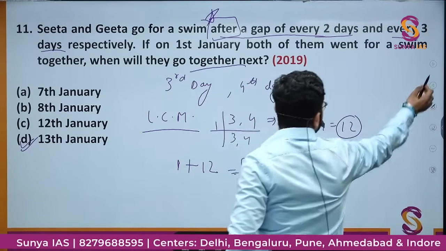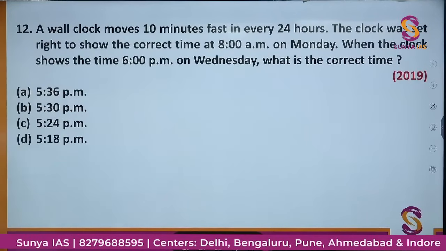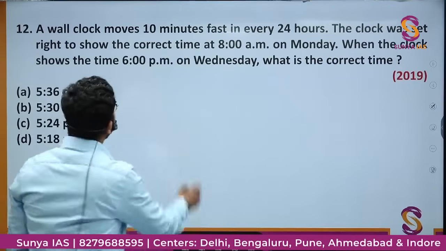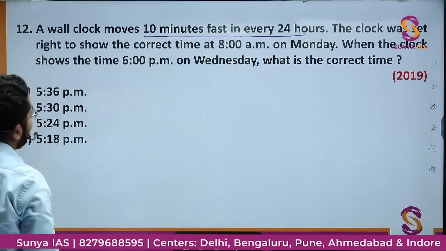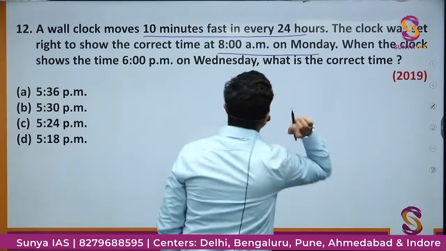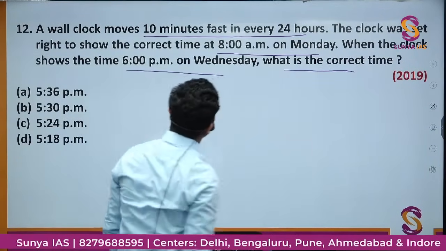चलो नेक्स्ट क्वेश्चन देखते हैं. A wall clock moves 10 minutes fast in every 24 hours. The clock was set right to show the correct time at 8 a.m. on Monday. When the clock shows the time 6 p.m. on Wednesday, what is the correct time?